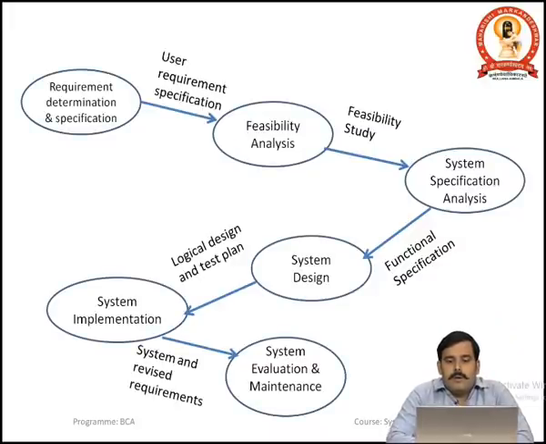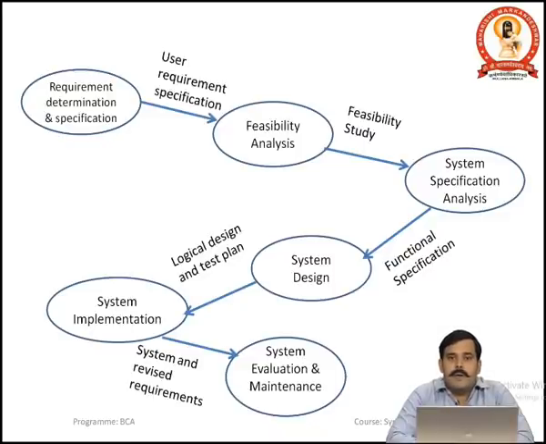So, on the screen you can understand all the phases in a picture, how the system development life cycle goes through for developing a system. First of all, requirement determination and specification.